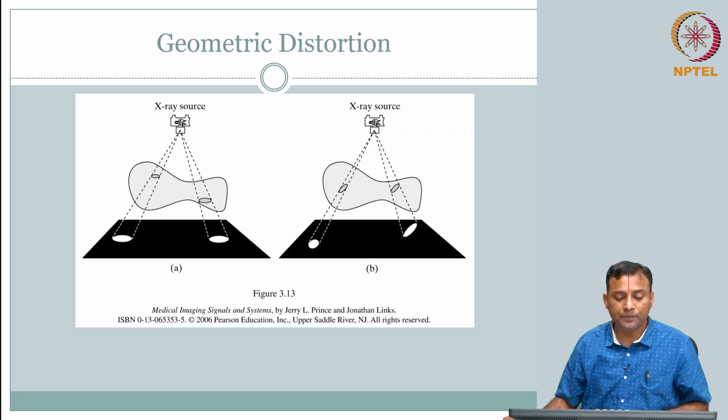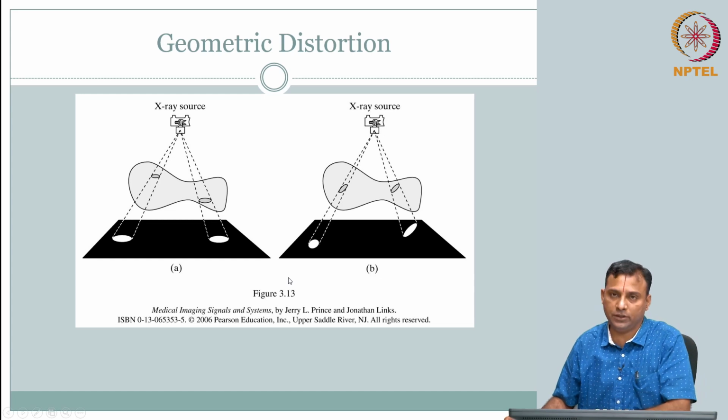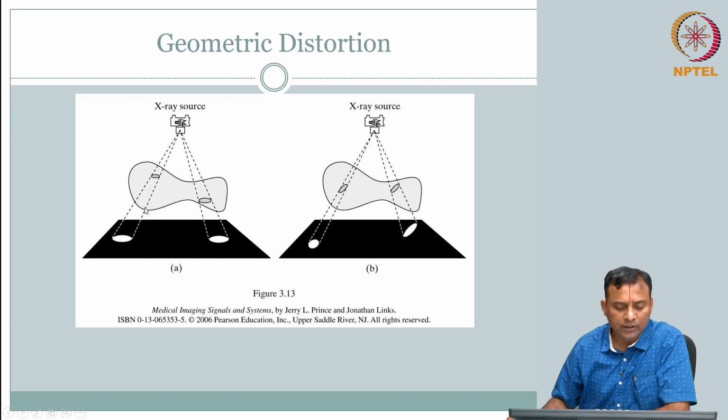So, for example, here are two very simplified scenarios. Say this is the object and you are going for X-ray imaging, an X-ray projection. If you look at this, the size of the object is different. Luckily, here the shapes are taken to be the same. We can complicate that also.